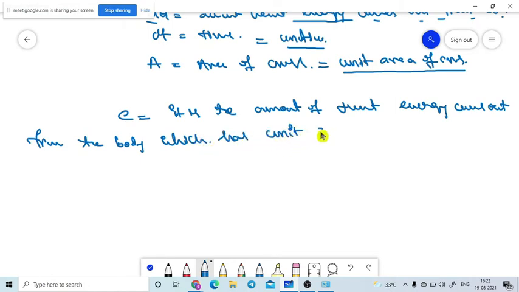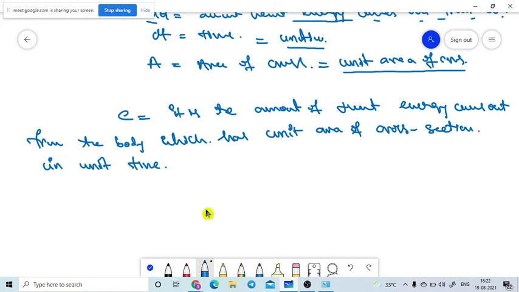That is named the emissive power of the body. So if the same objects have the same area of cross section, and more energy comes out of one body, that body has the more emissive power.